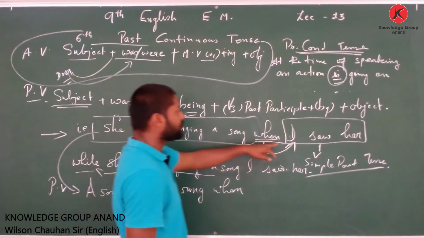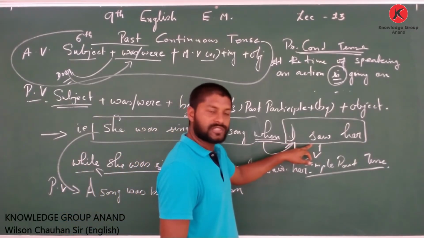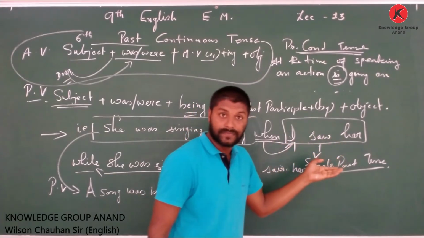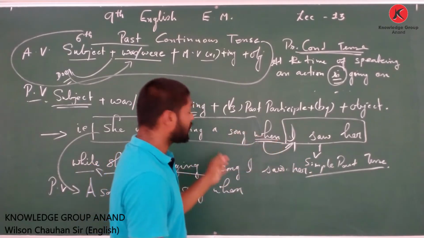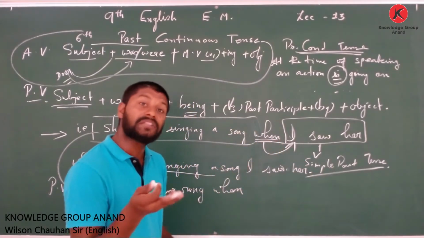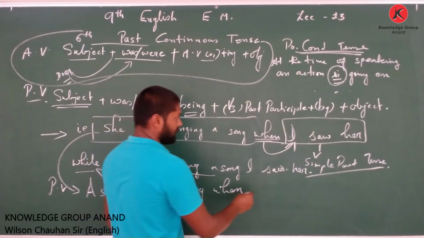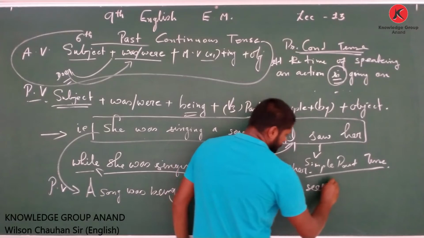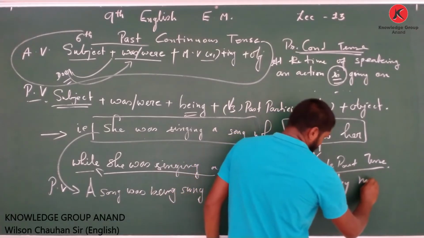Now you see, if you want to change this even to passive, there are some sentences where one of the clauses cannot change, but here both the clauses are possible to be changed into passive. So when she was seen by,